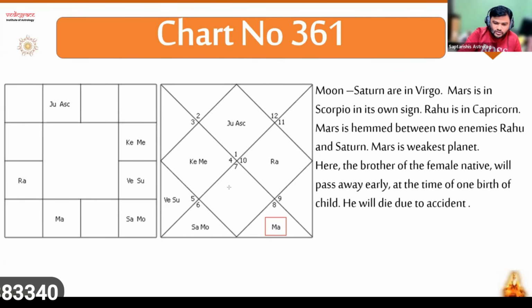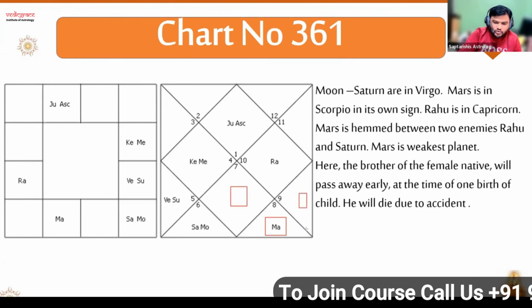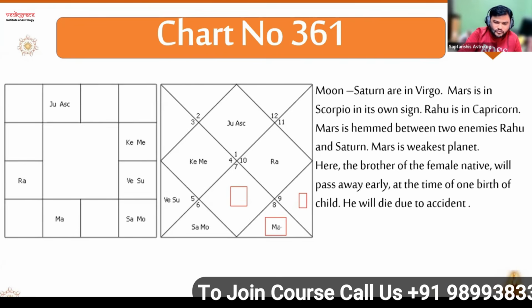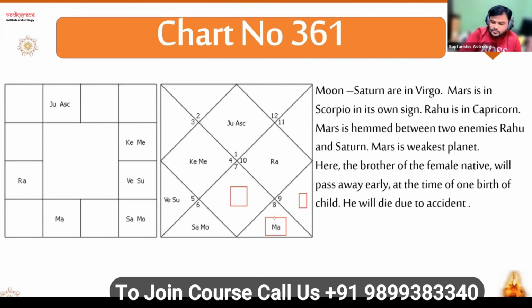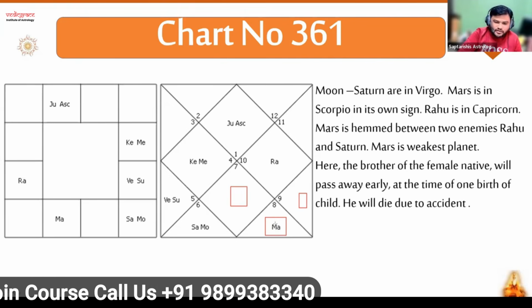You know there is no planet here and here, so automatically it becomes weak. This we have also discussed: no planet in 2 and 12 from Mars. So as per the Bhrigu system, we call it a weak planet.